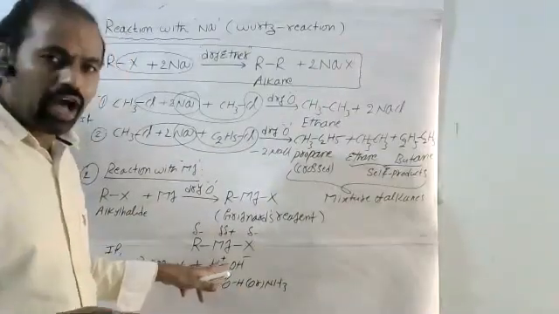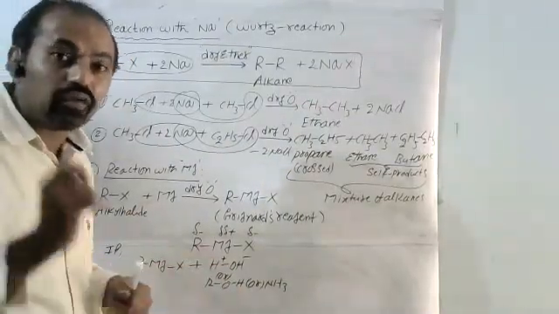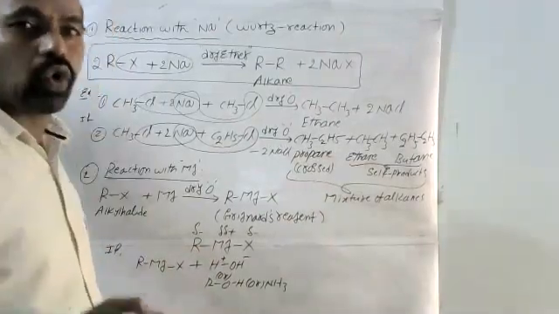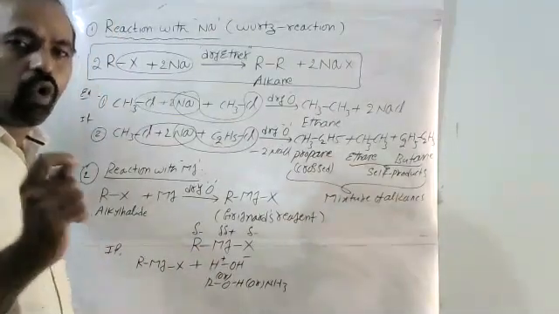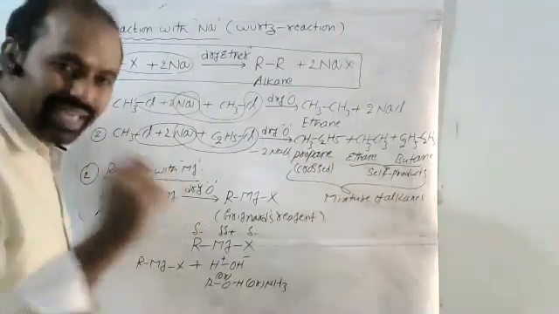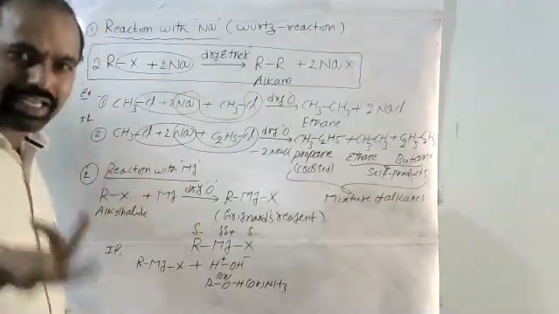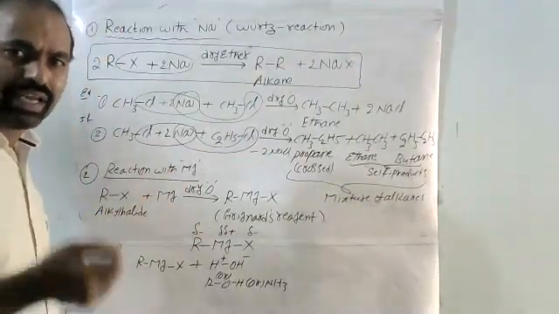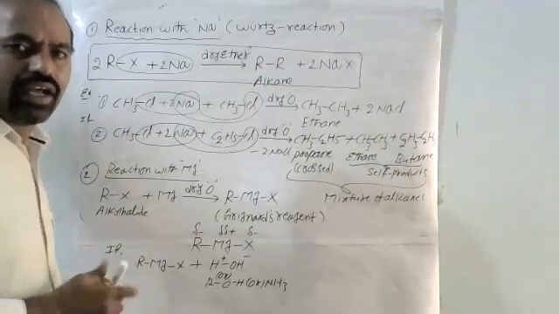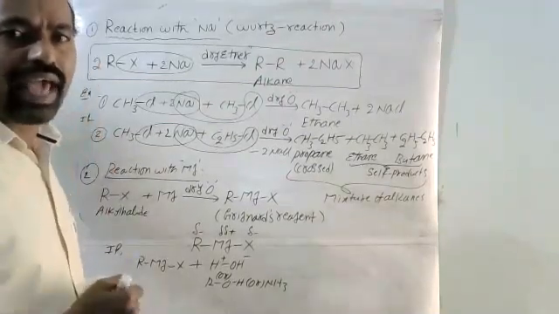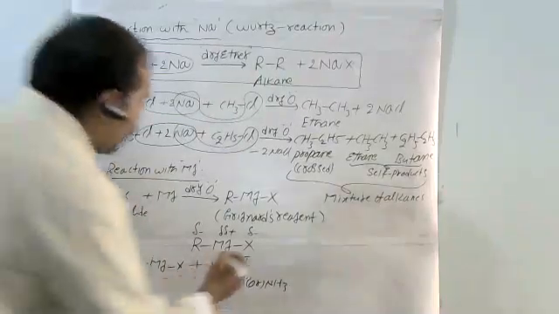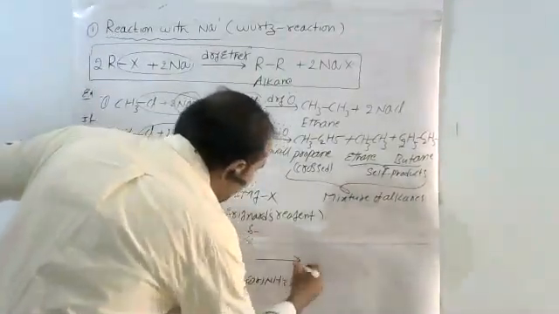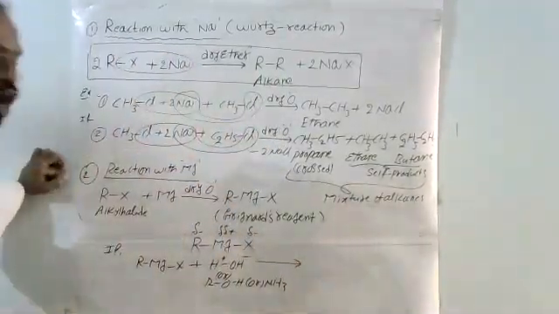There also hydrogen bonded with oxygen. Where hydrogen is bonded with more electronegative atoms like oxygen, nitrogen, fluorine, like that, in such case the Grignard's reagent reacts with these types of compounds and we get the corresponding alkanes.